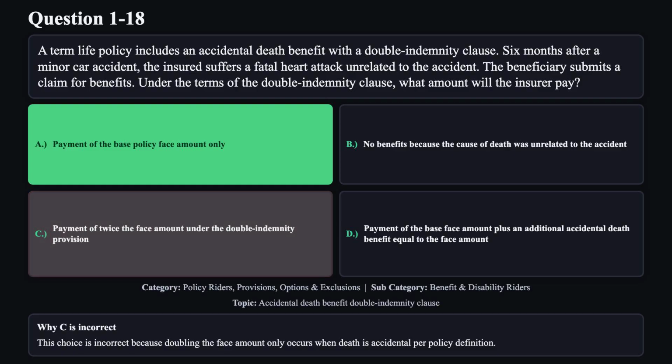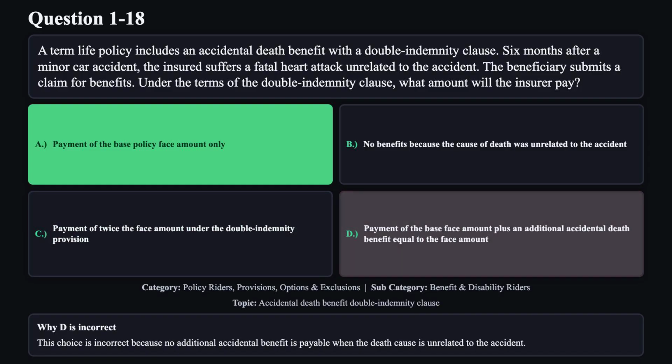Reason C is not correct. This choice is incorrect because doubling the face amount only occurs when death is accidental per policy definition. Reason D is not correct. This choice is incorrect because no additional accidental benefit is payable when the death cause is unrelated to the accident.